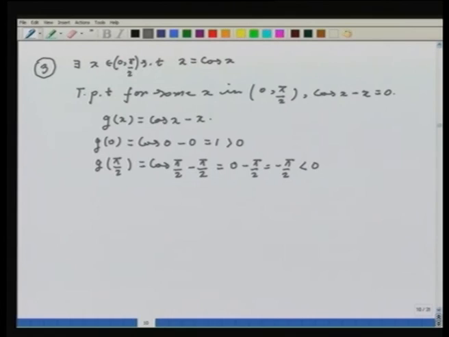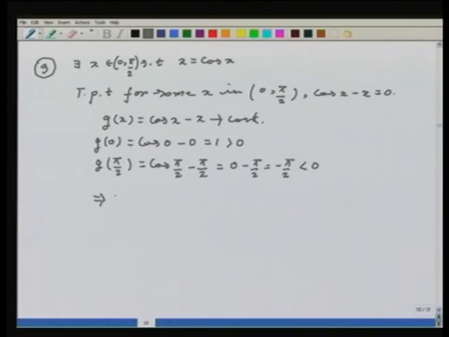Notice that g again is continuous. Then this implies g must have a 0. This implies there exists x naught in [0, pi by 2] such that g of x naught is equal to 0. This implies cosine of x naught is equal to x naught, and this is precisely what we wanted to prove.